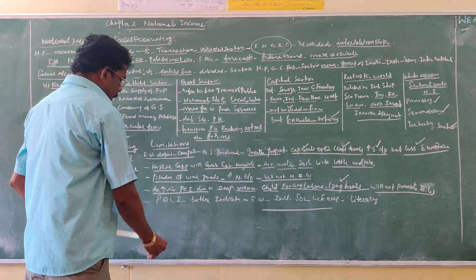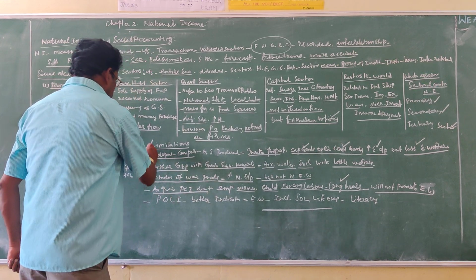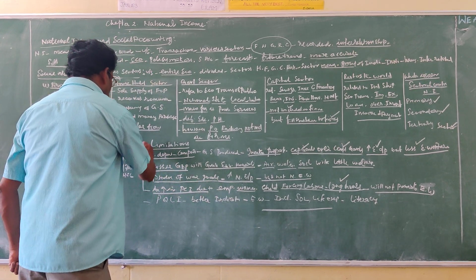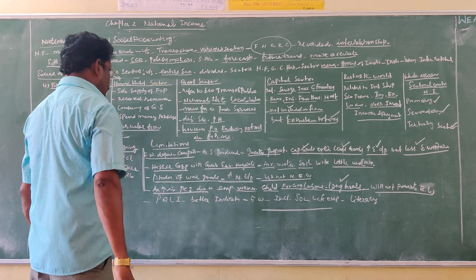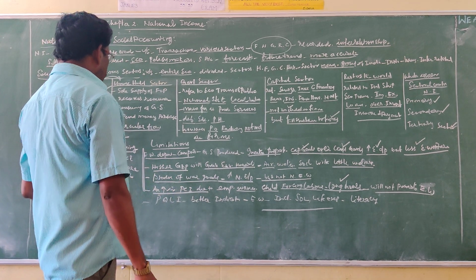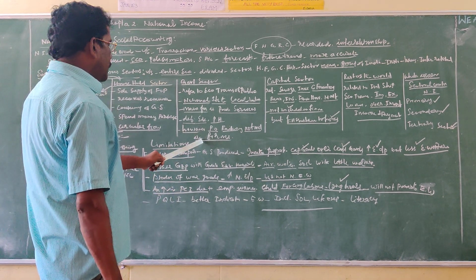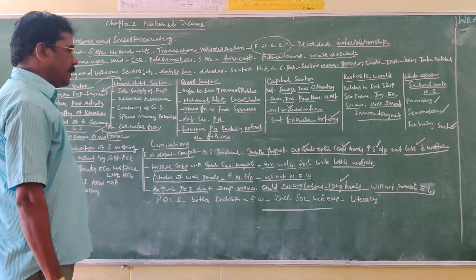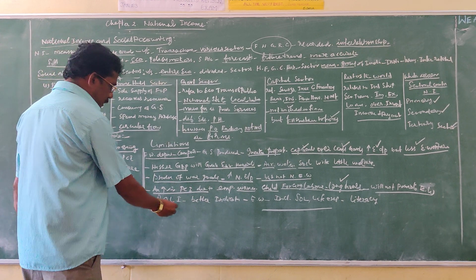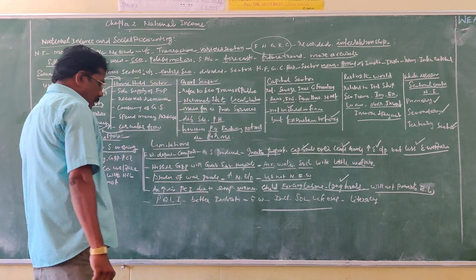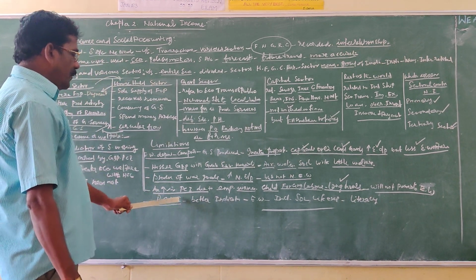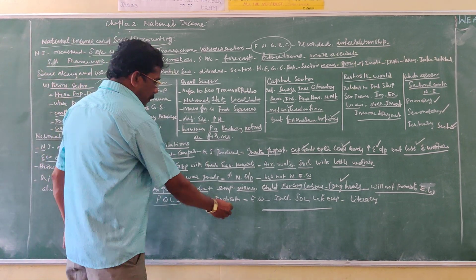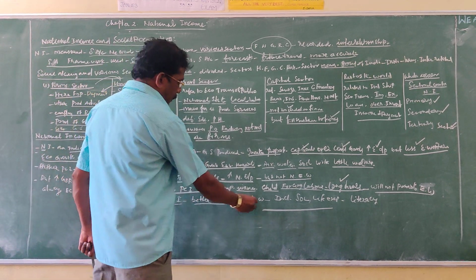So finally we say, due to the above mentioned limitations, GDP and per capita income are not a better indicator of the economic welfare of the society. We can take PQLI, the Physical Quality of Life Index, as a better indicator of economic welfare.